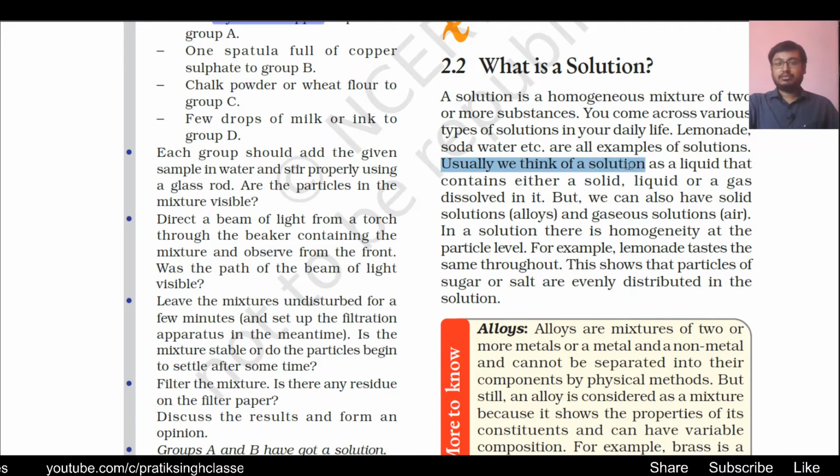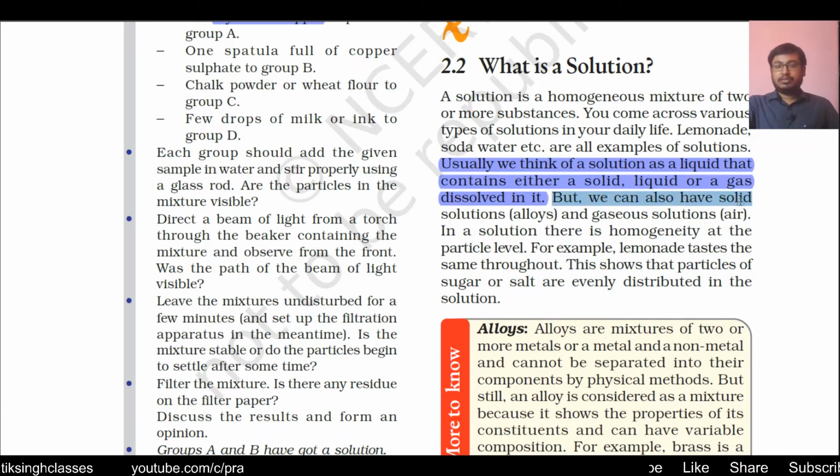Usually, we think of a solution as a liquid that contains either a solid, a liquid, or a gas dissolved in it. Whenever in general terms we talk about a solution, we always think that a liquid is mixed in another liquid, or a solid is dissolved in a liquid, or a gas is dissolved in a liquid. But is it only the case in solutions? Can't two or more solids be dissolved together? Can't two or more gases be mixed together? Isn't it possible to mix solid and gas together, or liquid and gas together? Let me check these things.